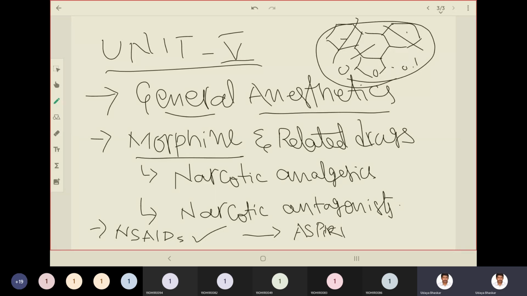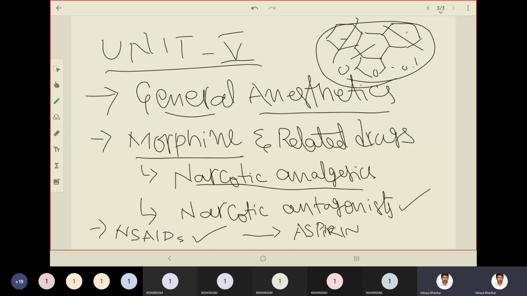Aspirin, paracetamol, diclofenac, aceclofenac. All these are non-steroidal anti-inflammatory drugs. So what are narcotic antagonists? Narcotic antagonists are the drugs which are used to treat narcotic poisoning. If you have taken narcotic analgesics in overdose, in order to treat such overdosing, we use narcotic antagonists. So these are the things we learn in Unit 5.